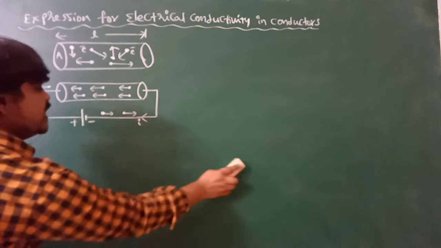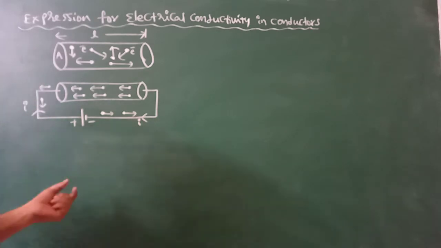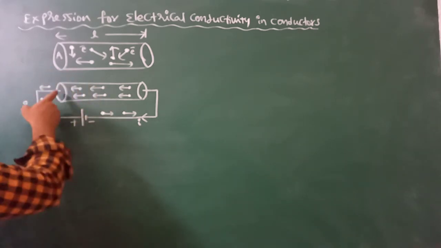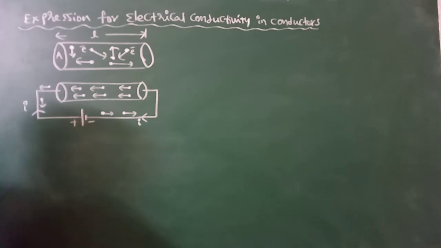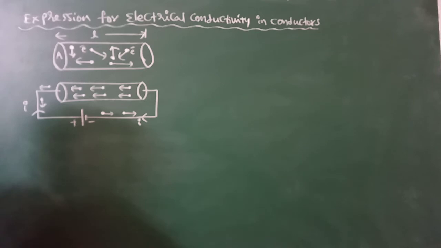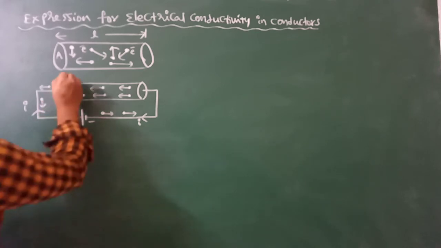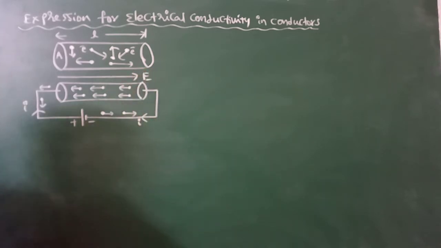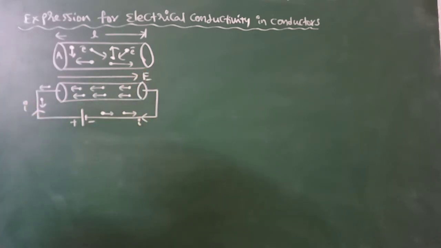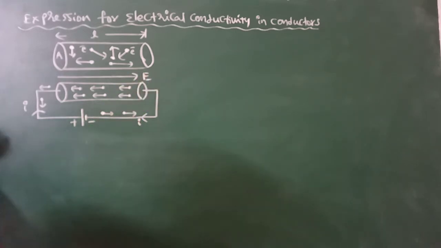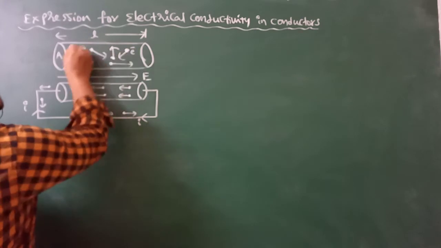When we apply an external electric field to the conductor by connecting a battery, one end of the conductor is connected to the positive terminal of the battery and the other end to the negative terminal. As a consequence, an external electric field E is applied across the conductor. This external electric field modifies the randomness of the electrons.